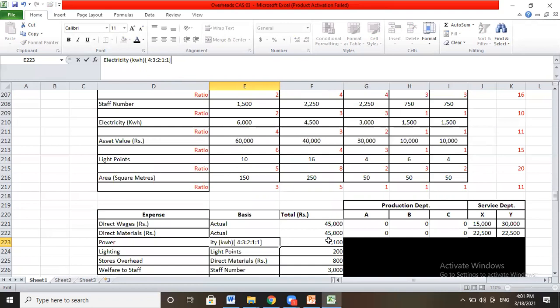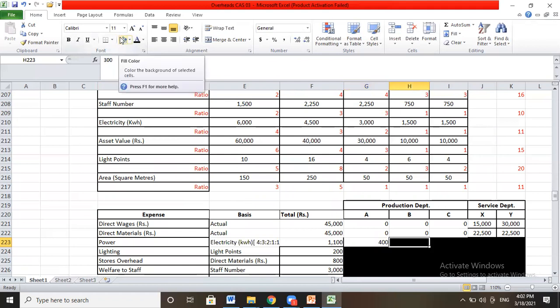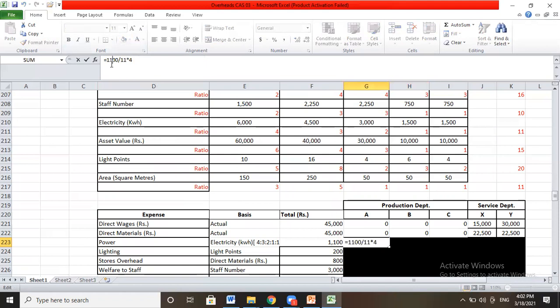So 1,100 for department A: 1,100 divided by 11 and multiplied by 4. So you will get 400. The same way, 1,100 multiplied by 3 divided by 11, you will get 300.